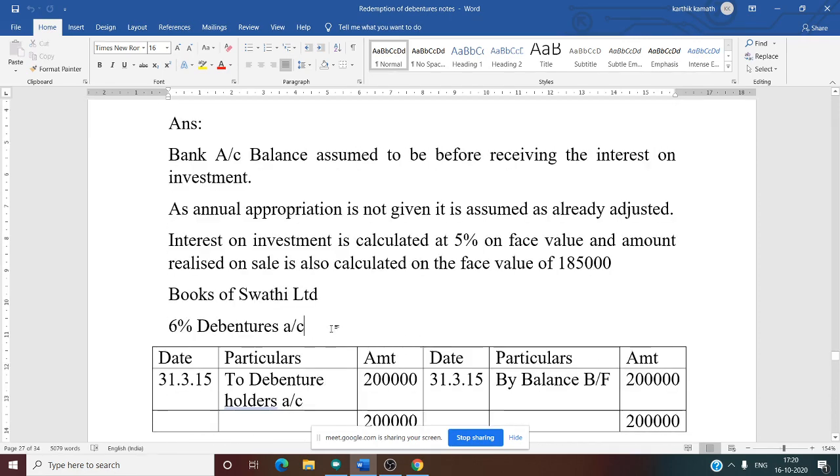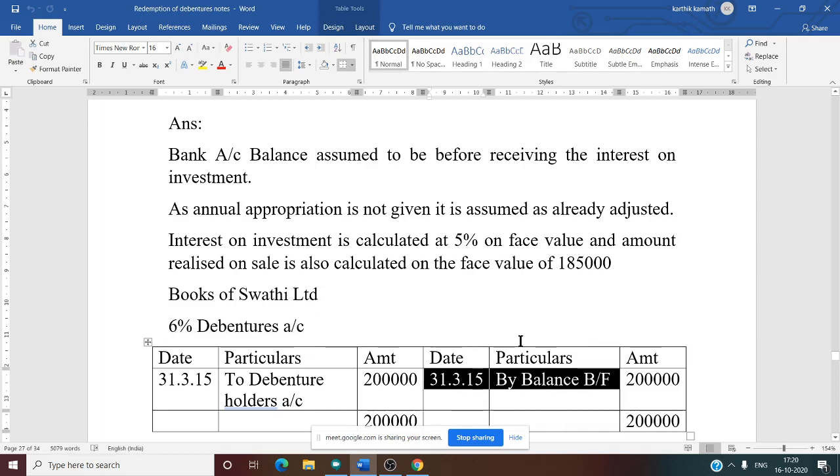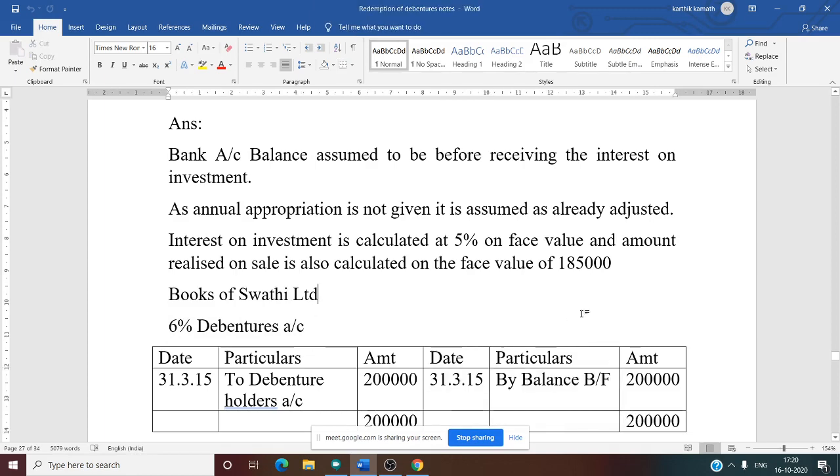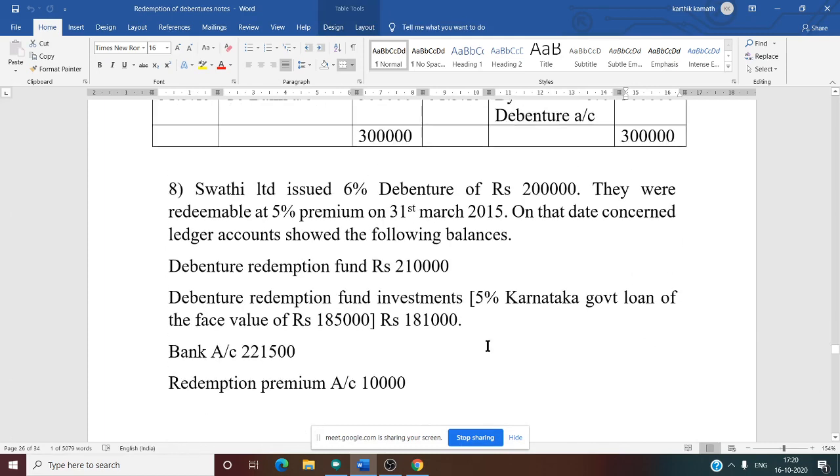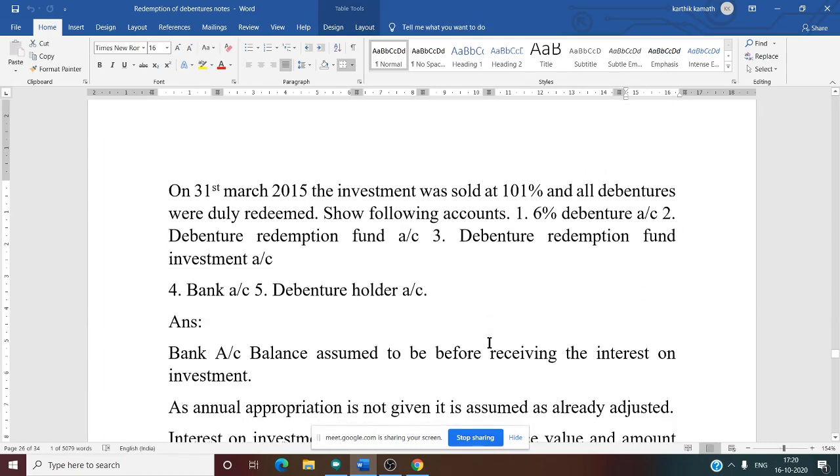So the debenture account, you know, has a credit balance. So by balance brought forward 31/3/2015, that is given in the question, 2 lakh. This balance is mentioned in the question. If you see the question, you will come to know. Debenture, this one.